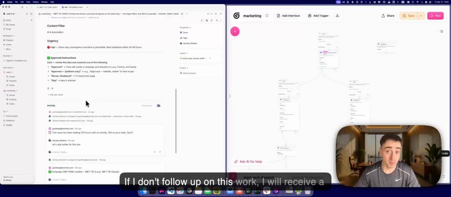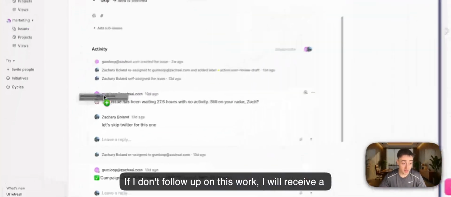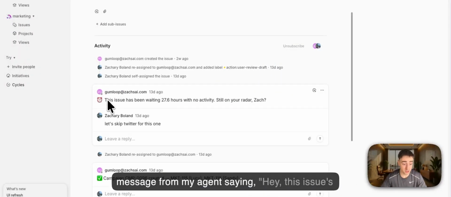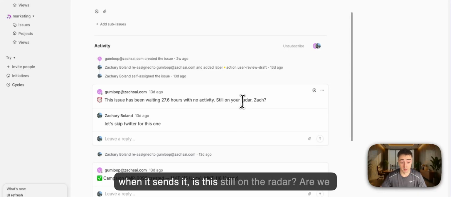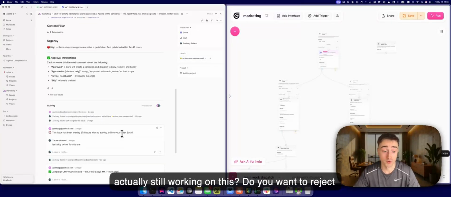If I don't follow up on this work, I will receive a message from my agent saying, hey, this issue's been waiting for, and this is the calculated time when it sends it. Is this still on the radar? Are we actually still working on this? Do you want to reject it or not?